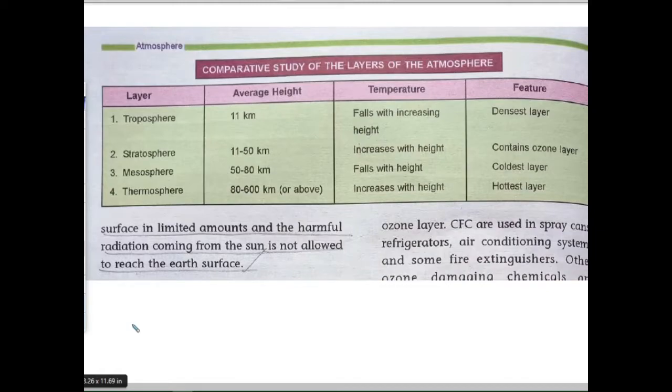So to continue, the troposphere has an average height of 11 km, stratosphere 11 to 50 km, mesosphere 50 to 80 km, thermosphere 80 to 600 km. Now temperature falls with increasing height in the troposphere, increases with height in the stratosphere, then the third one falls with height, and the thermosphere increases with height. Is that clear? So next, continue to the next classes.